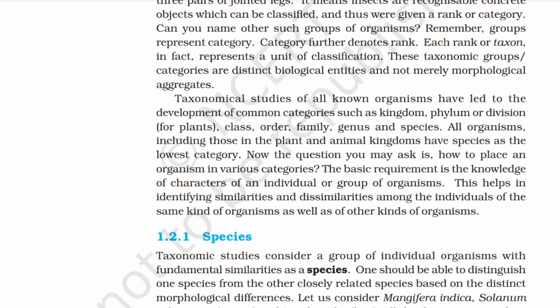Now, the question you may ask is how to place an organism in various categories. The basic requirement is the knowledge of characters of an individual or groups of organisms. This helps in identifying similarities and dissimilarities among the individuals of the same kind of organisms as well as of other kinds of organisms.